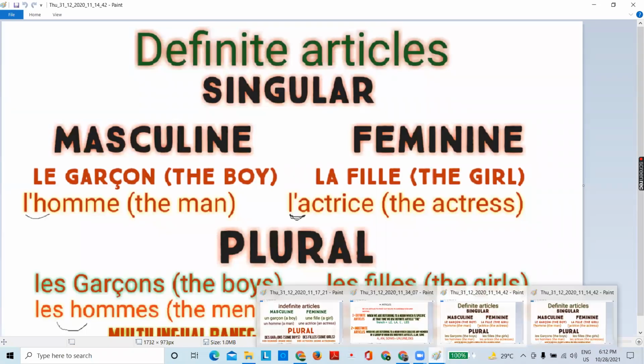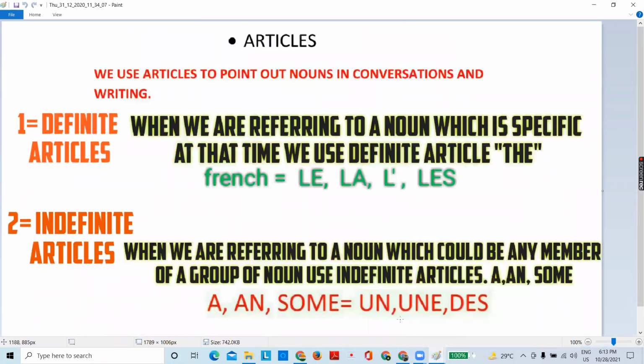So today we are going to learn definite and indefinite articles in French. So let's see what is definite and indefinite article. We will start with the definition. So what is an article?